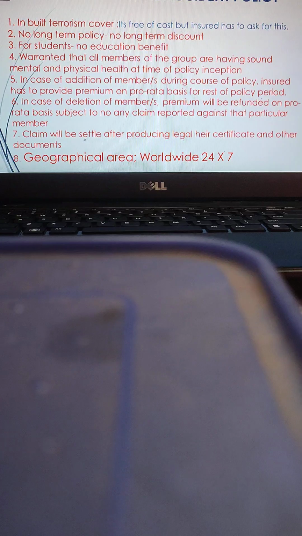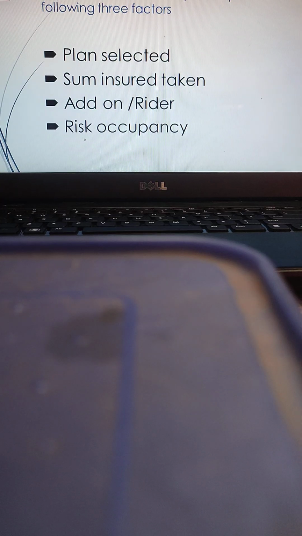Any person can take this policy. The only thing is, the policy provides various plans. The insured has to select the plan, the sum insured, and the add-ons or riders, and the cover is given according to the risk occupancy of the person taking the policy. Plans selected may differ from company to company. Sum insured is as per choice. Again, add-ons may differ from company to company.